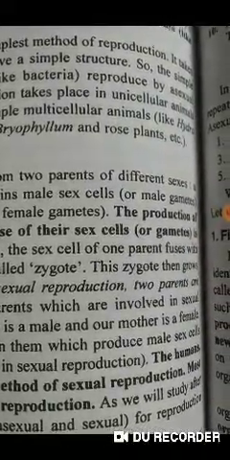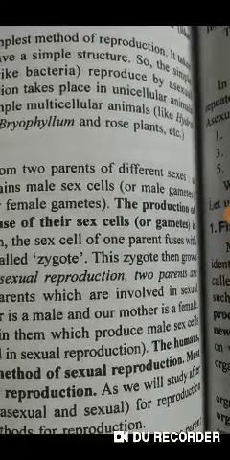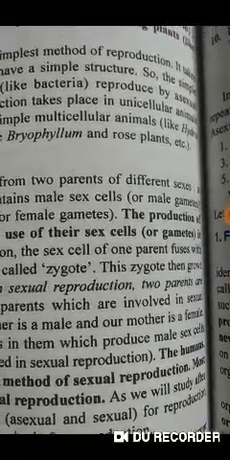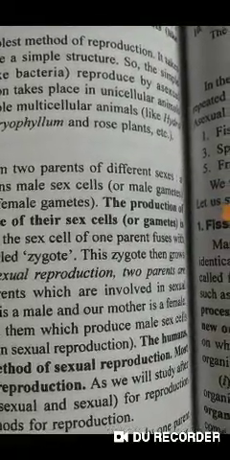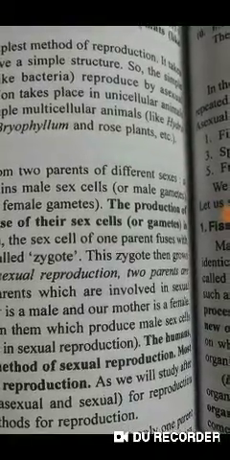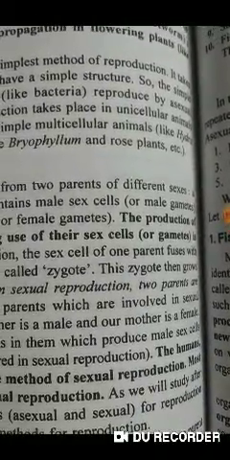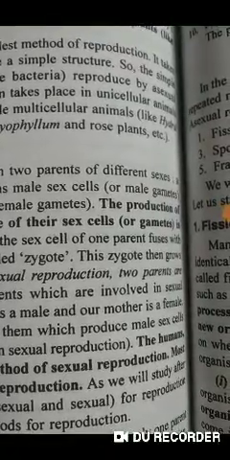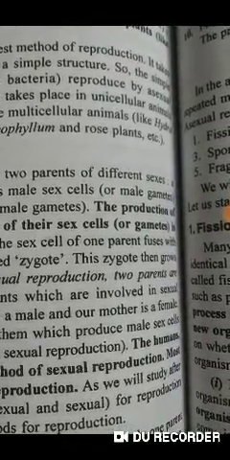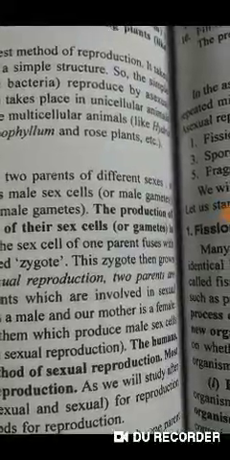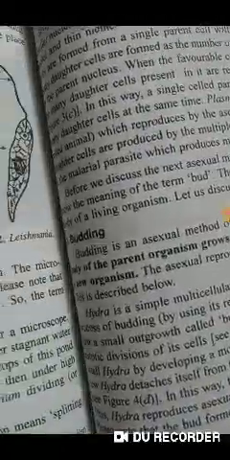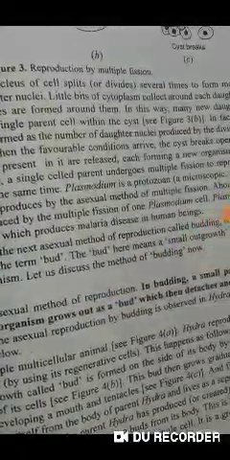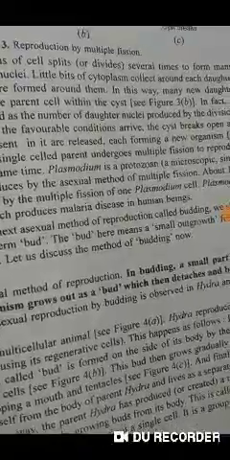Binary fission is an asexual method of reproduction of organism. In this type of fission, parent organisms split or divide to form two new organisms. When this happens, the parent organism ceases to exist and two new organisms must come into existence. Second one is multiple fission.